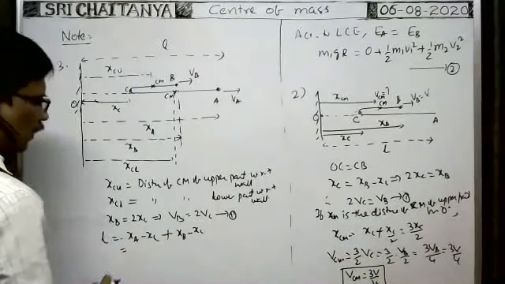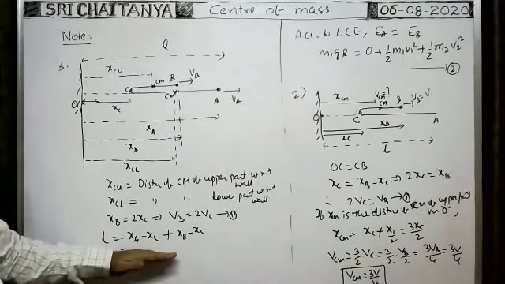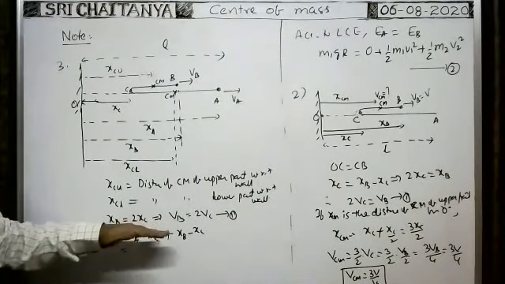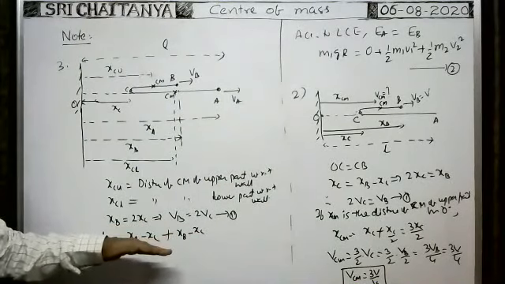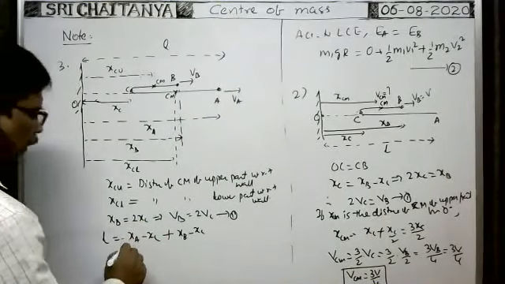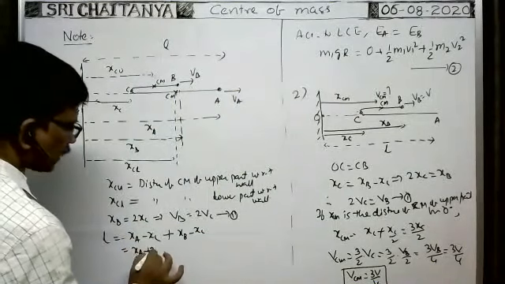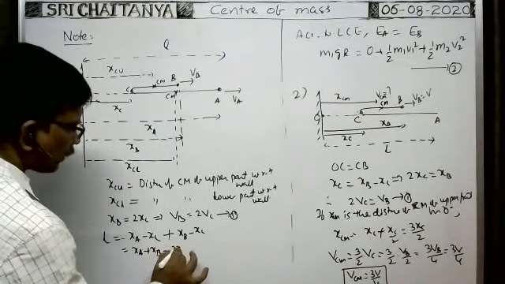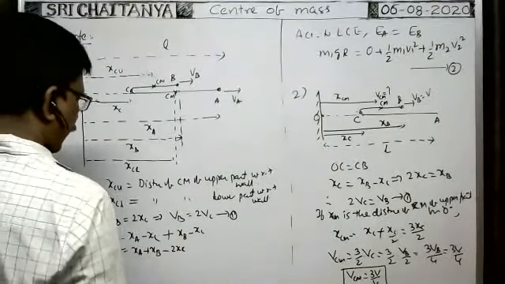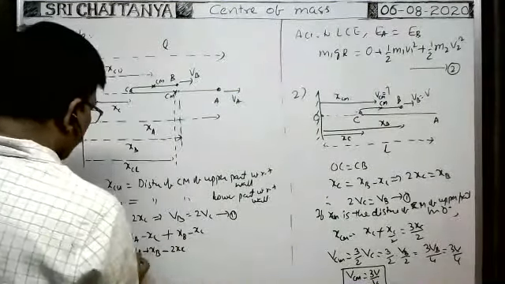Have you got this idea? Have you understood this line, this constant relation? This is the constant relation. Have you followed this constant relation? So from this, XA plus XB minus 2XC is L.